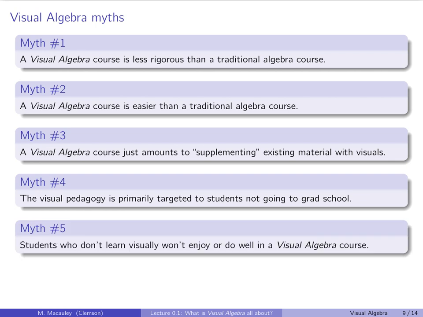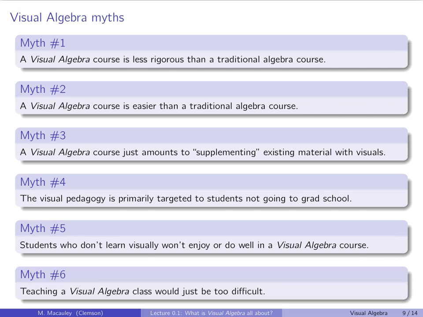Myth number 5: students who don't learn visually won't enjoy or do well in a visual algebra course. I think this is entirely false because, again, this is not an alternative way of learning it. This is a supplement. This is a whole new toolbox and skill set which involves subgroup lattices. But at its core, again, it's not an alternative to the regular pedagogy. It is in addition. And if I can show you the next couple of slides with exam problems, I think I can convince you of that.